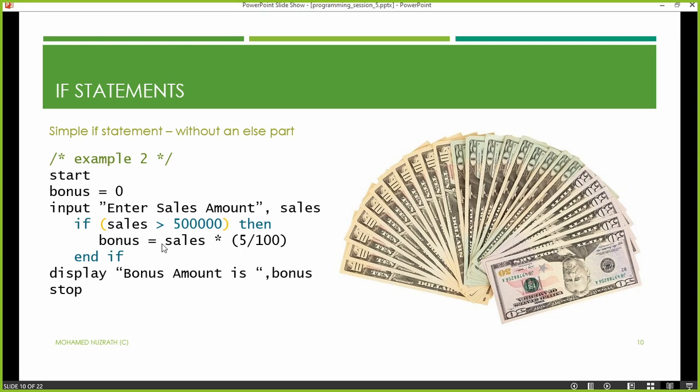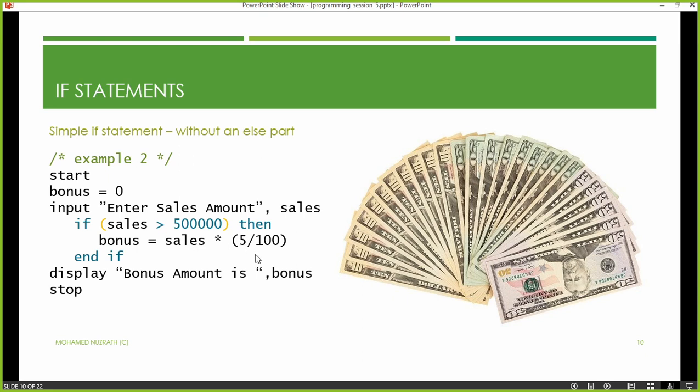If sales is more than 500,000, then we say bonus is assigned the value: your sales value, how much you entered, is getting multiplied by 5 divided by 100, which means 5%. So if we have done sales for 1 million, you can see how much 5% of 1 million is. You're going to get 5% as bonus, right? These are just fake values. No one will give you 5%, okay? But anyways it will happen.